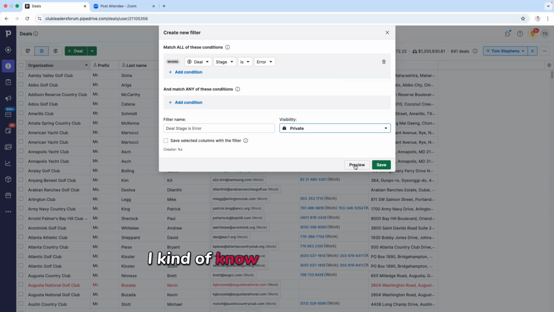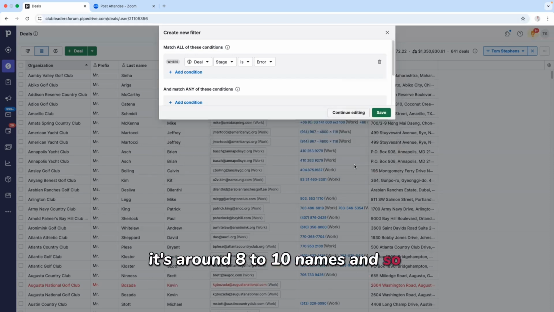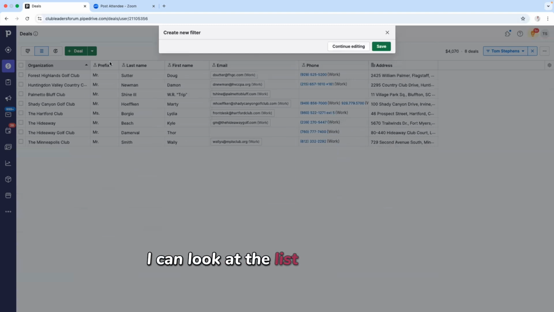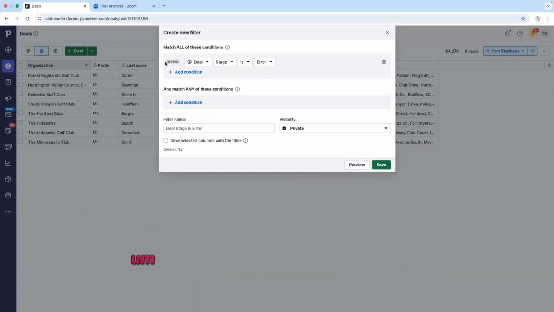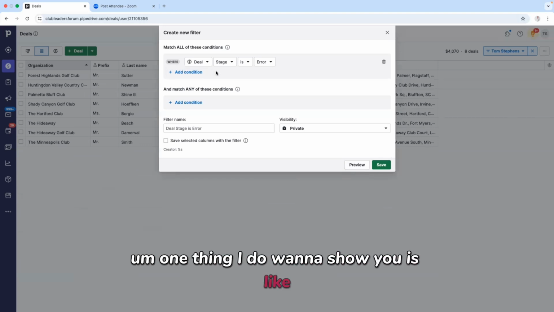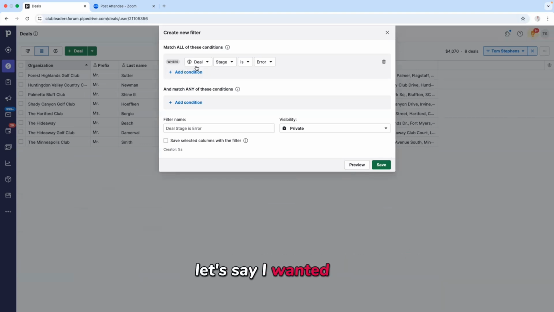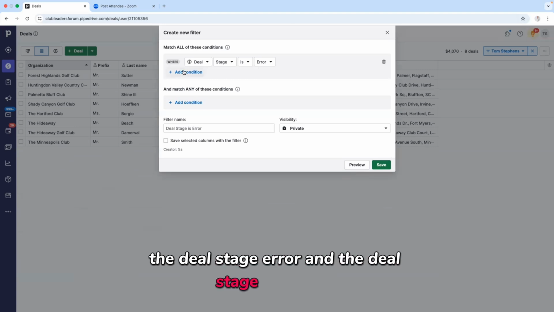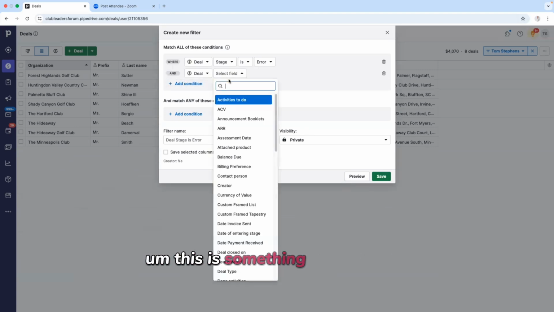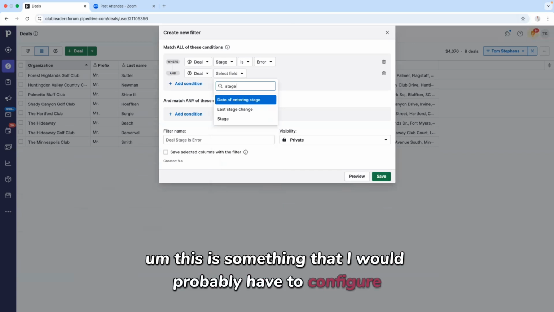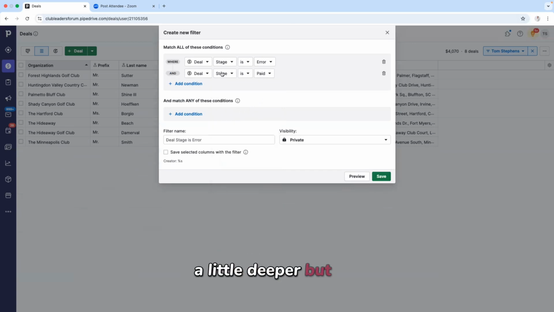I kind of know the number of names that need to be on this list. It's around 8 to 10 names. And so when I preview it, I can look at the list and say, okay, yeah, this looks correct, and then hit save. One thing I do want to show you is, let's say I wanted the deal stage error and the deal stage paid, right? This is something that I would probably have to configure a little deeper, but